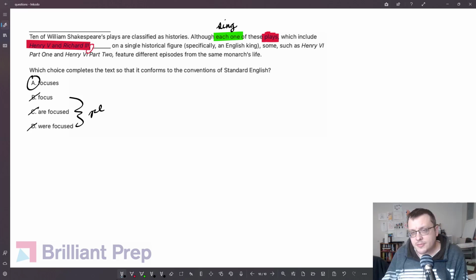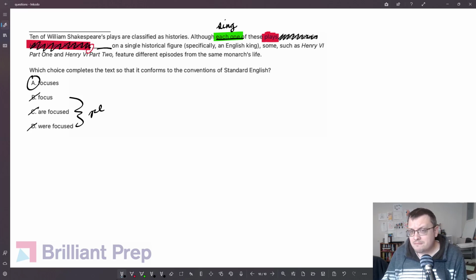Here are a few additional tips for solving these. You'll note when I read the sentence before, determining choice A was the answer. The stuff between commas, we can temporarily remove it from the sentence, and that may make it easier to hear which of these choices is correct. So stuff between commas, trim it out. Just focus on the connection between the subject and the verb.